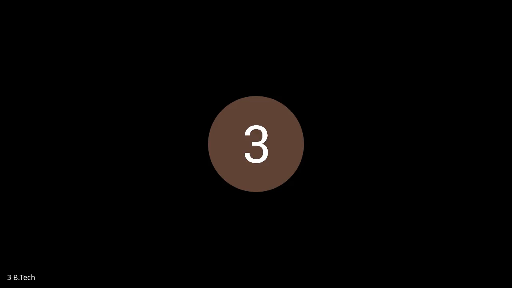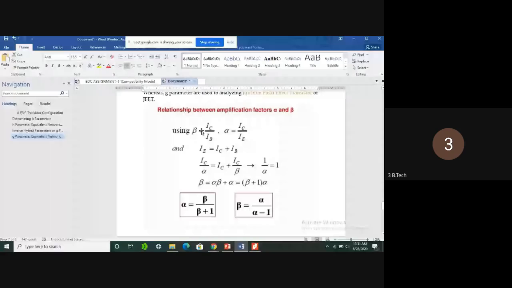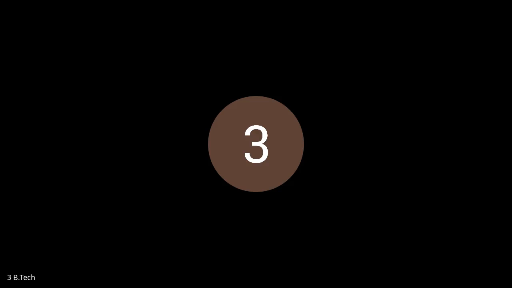How are IC and IB related? IC equals beta times IB. And one more thing we know very well: emitter current is always equal to collector current plus base current, and base current is always equal to IC by beta.